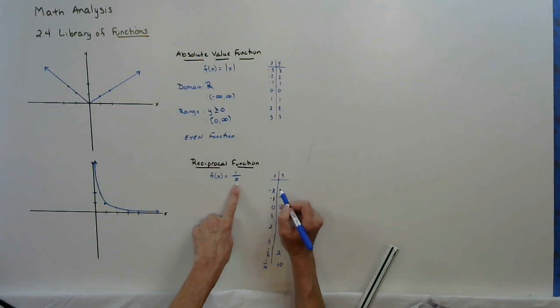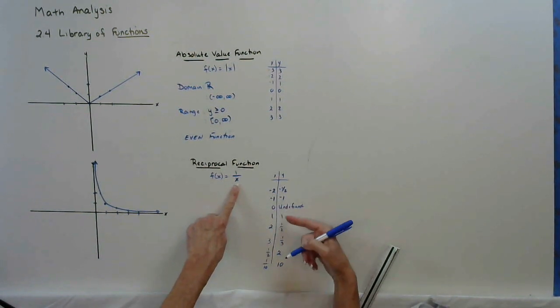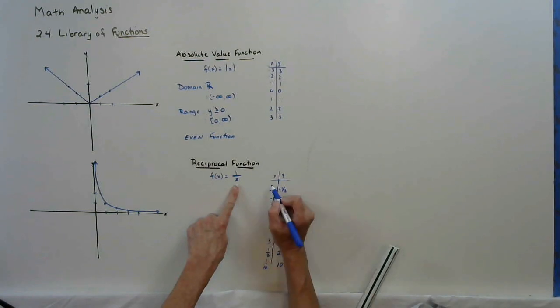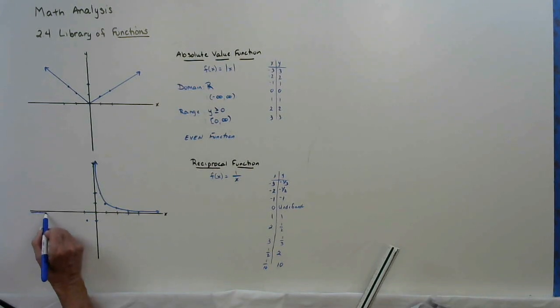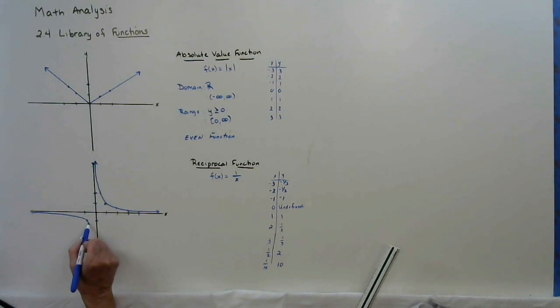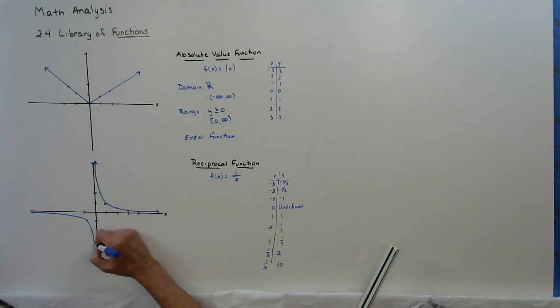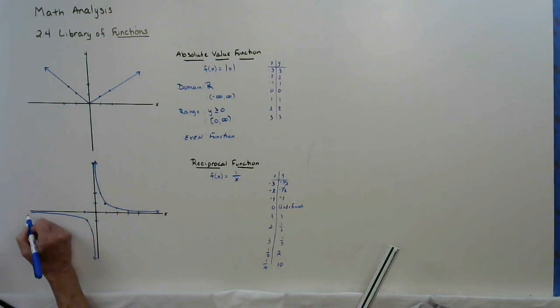Reciprocal of -2, -1/2. We have the same thing occurring. Reciprocal of -3, -1/3. So we actually get this reflection. So it ends up being in the first and the third quadrants for the parent graph.